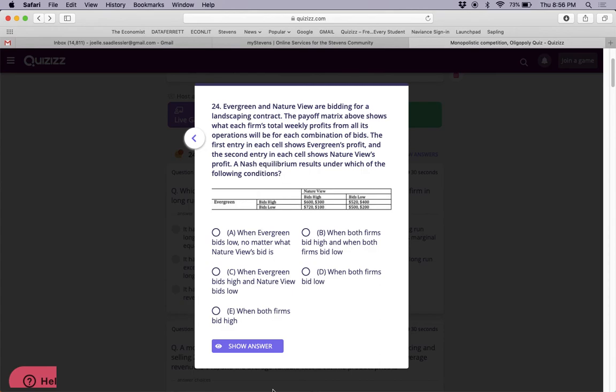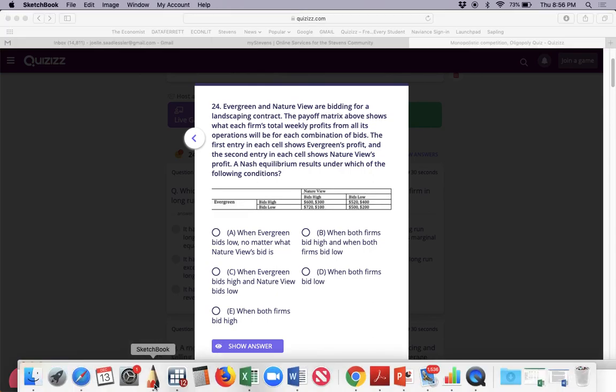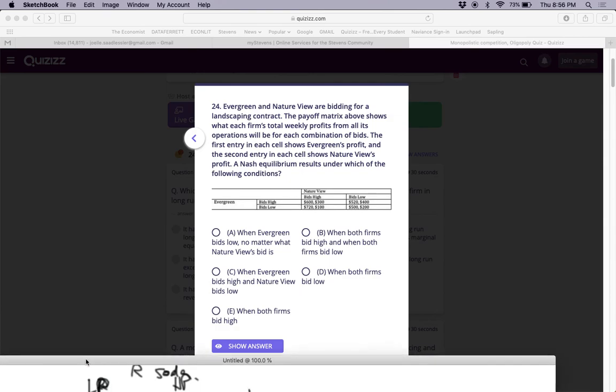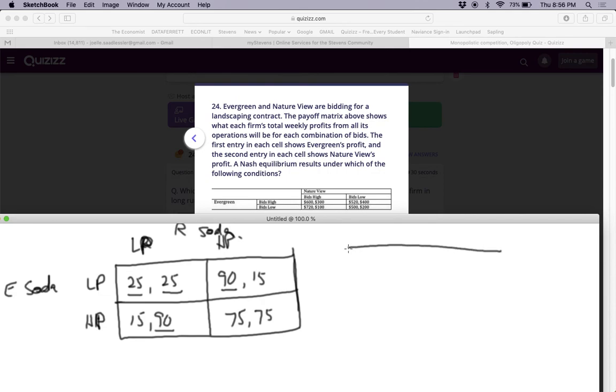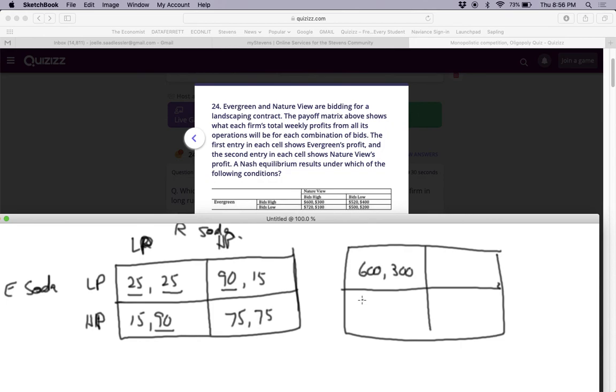So here we have, okay, we got 600, 300, 720, 100, 520, 400, and 500, 200. Okay, high, low, high, low. Okay, so this is Evergreen, and this is NatureView.